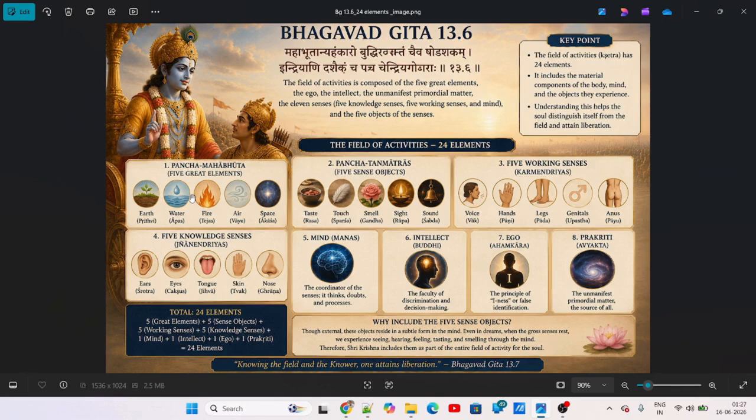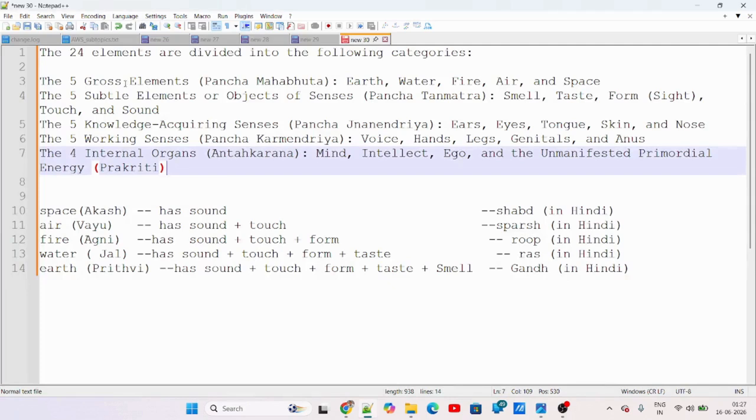We'll start with the Panchabhuta, which are the five great elements, or you could say the gross elements. Let me explain what the gross elements are. They are space, which in Hindi is called Akash; air, called Vayu; fire, called Agni; water, called Jal; and earth, called Prakriti.